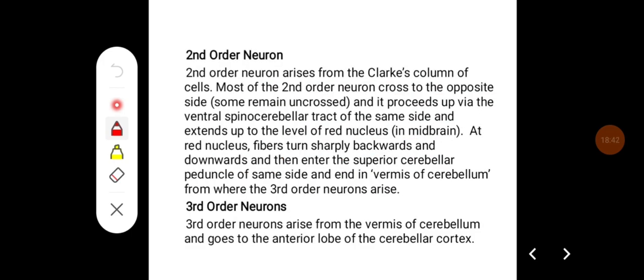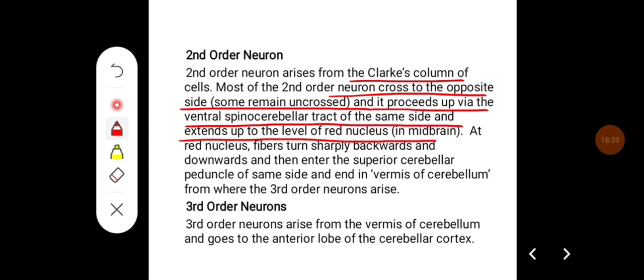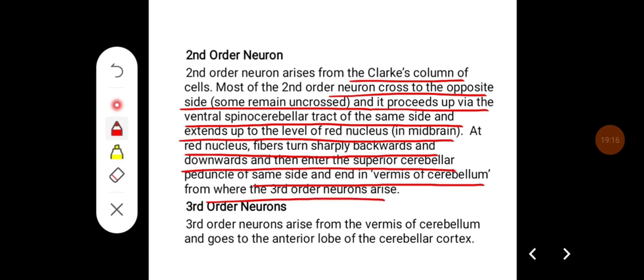From the Clark's column, most of the second order neurons cross to the opposite side and some remain uncrossed, and it proceeds up via the ventral spinocerebellar tract and extends up to the level of the red nucleus in the midbrain. At the red nucleus, fibers turn sharply backwards and downwards and then enter the superior cerebellar peduncle of the same side and end in the vermis of the cerebellum, from where third order neurons arise.